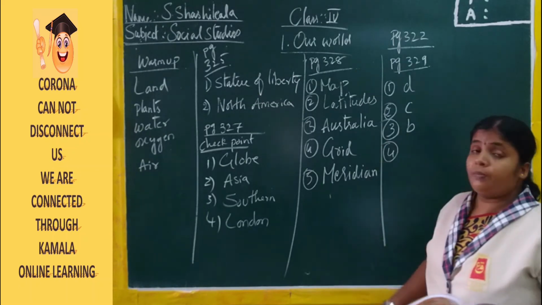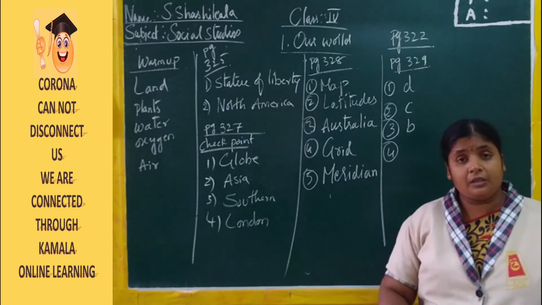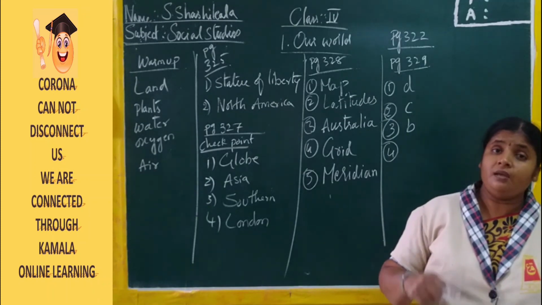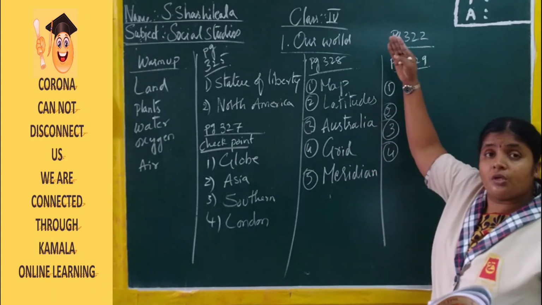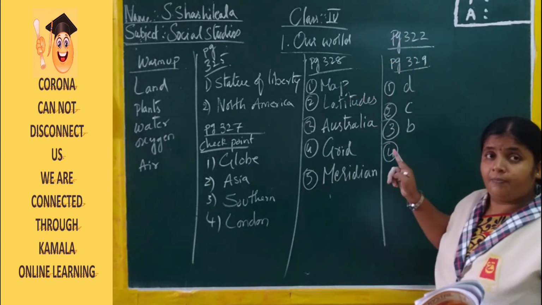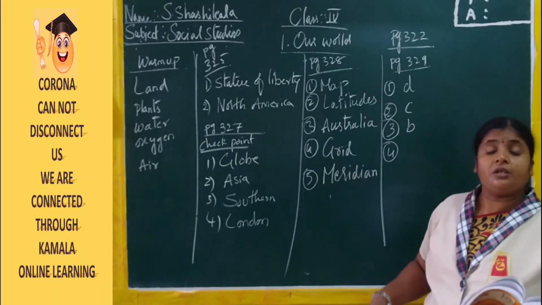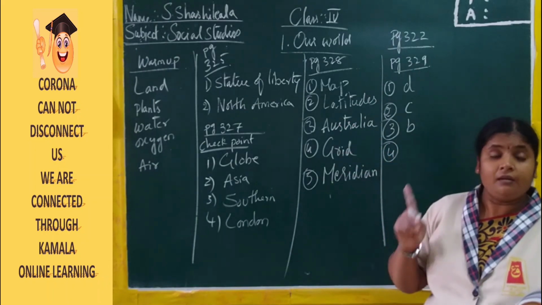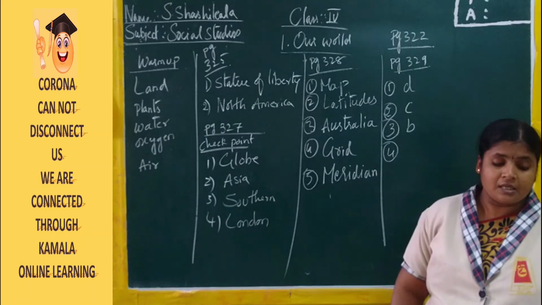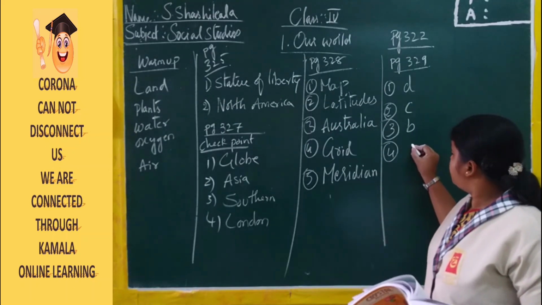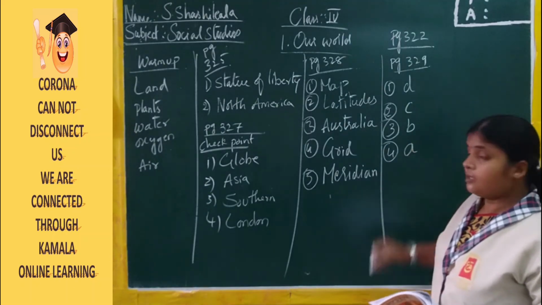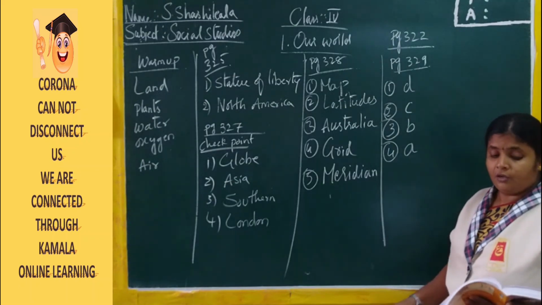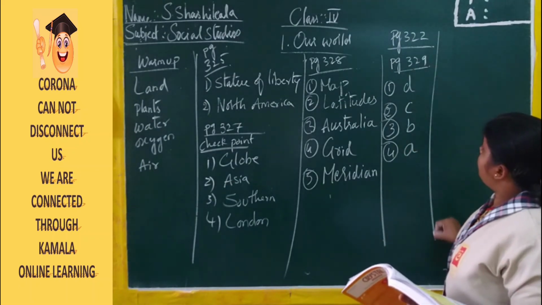On both the sides will be having the same degrees, but the directions will be different. When they are facing towards the north, it will represent as N. When they are facing towards the south, it represents in the letter S. Now Antarctic Circle is 66.5 degrees south. Answer is A.